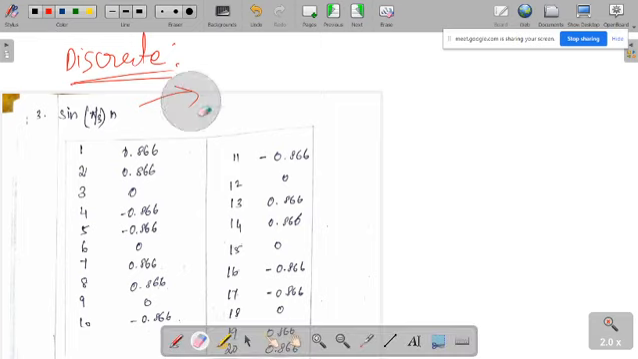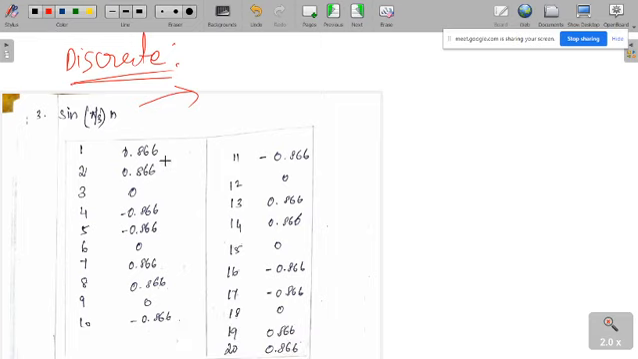Once you have a pi, we still have to verify whether this signal is periodic or not, because n is always an integer: 1, 2, 3, 4 like that. Here we cannot put intermediate numbers like 1.1, 1.2. n is always an integer.